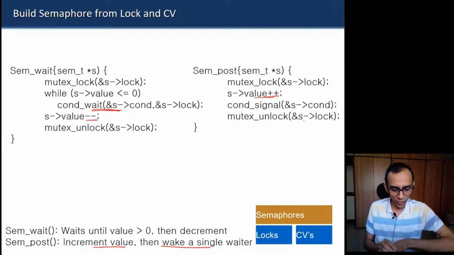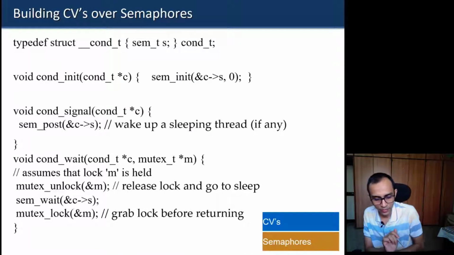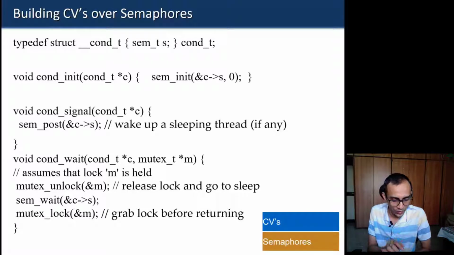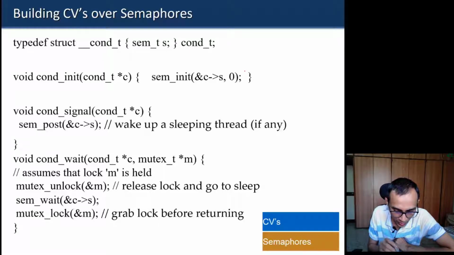Now if you want to build a condition variable using semaphore only, it is slightly more tricky. I have shown here one possible attempt. Can you see this and tell whether it is right or wrong? So we are using a semaphore variable to make a condition variable, let us say a condition variable structure. And initialization we can do with 0. We can think whether it should be 0 or something other than 0.